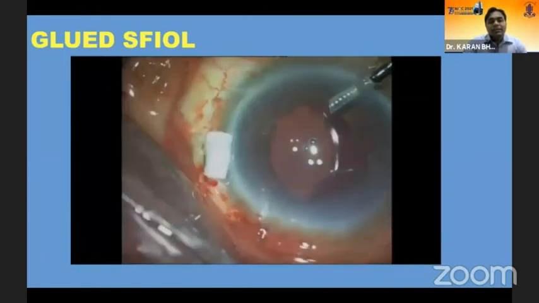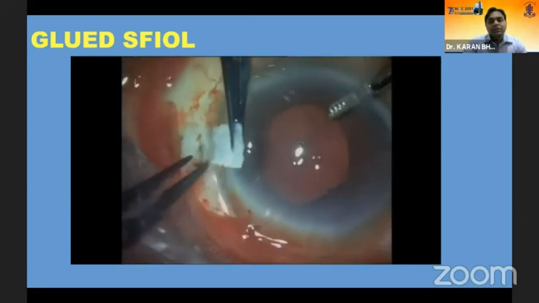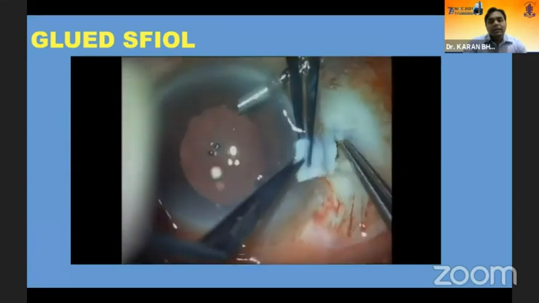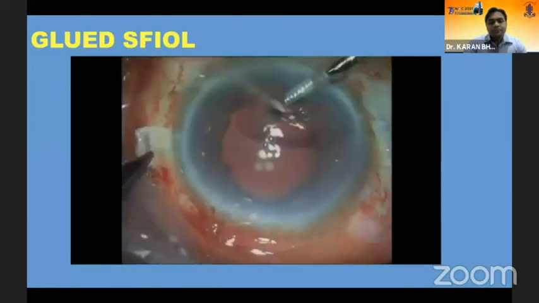Might happen while you're doing that, the lens might get a bit decentered, so you have to again recheck the centration and then finalize your IOL.